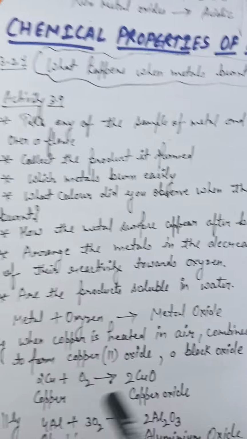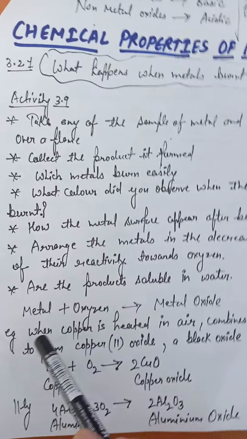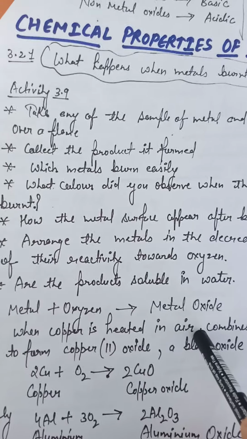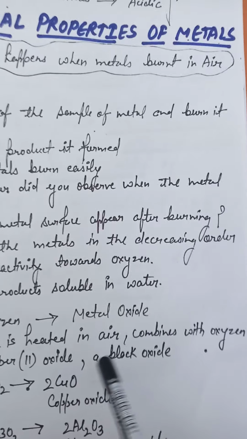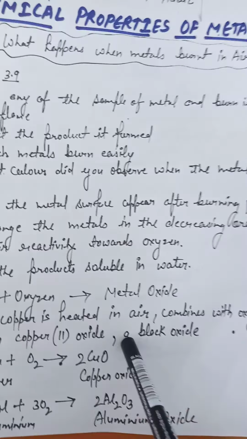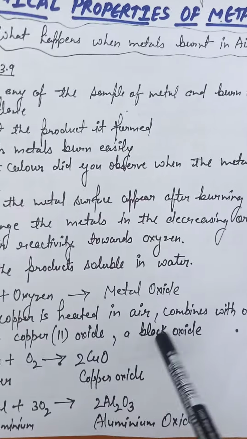Now for example, when copper is heated in air, it reacts with oxygen and forms copper oxide, which is a black oxide.